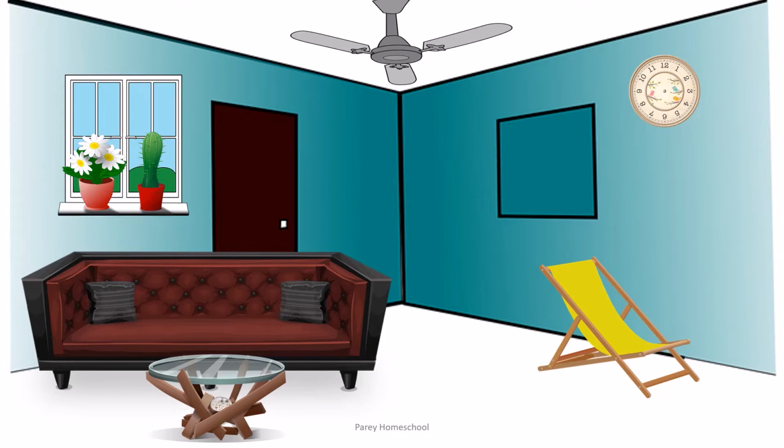For example, in your living room, you can see sofa, table, window, plants, door, fan, clock, chair. All the things have names. Names of a thing is called as noun.